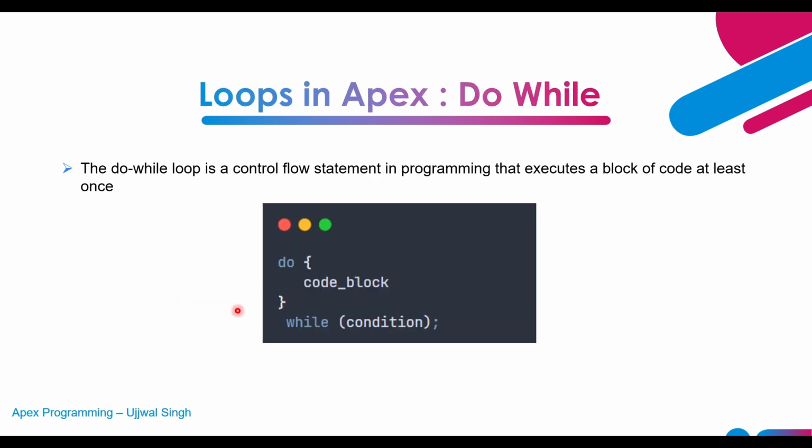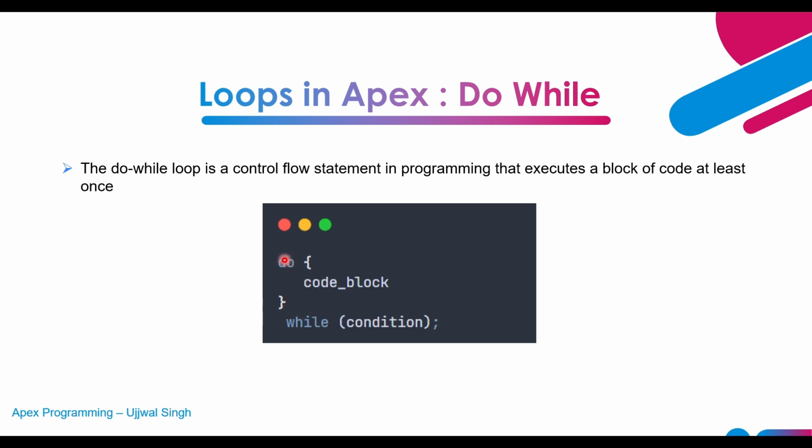Let's see what exactly a do while statement is. A do while statement is a control flow statement in programming that executes a block of code at least once. If there is a requirement that you need to run a code block at least once, then you can use the do while statement.